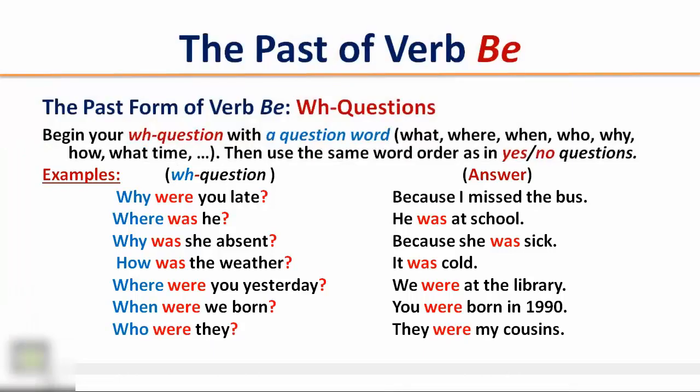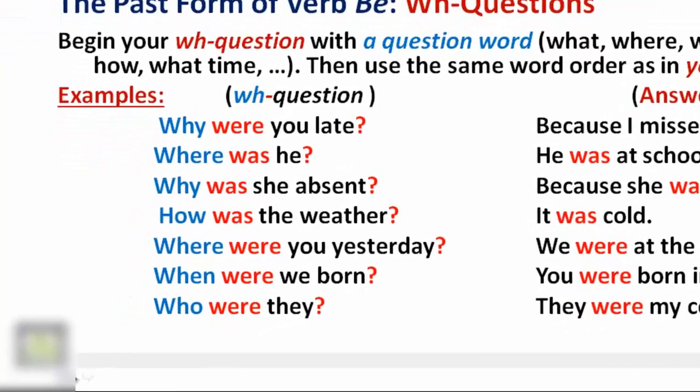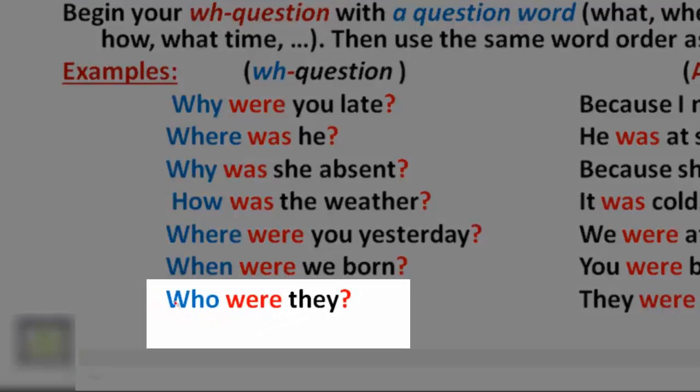Pay attention here to the word order in WH questions. We begin the WH question with a question word, followed by verb be, followed by the subject.